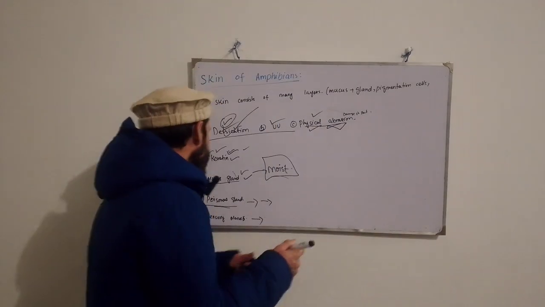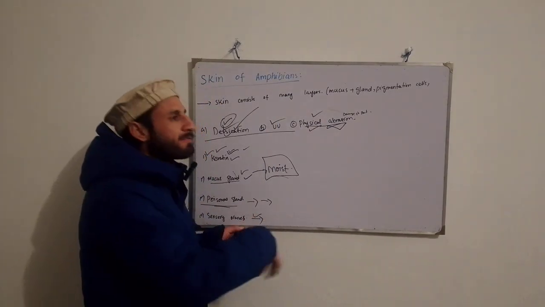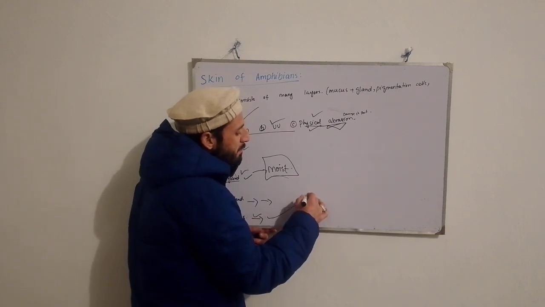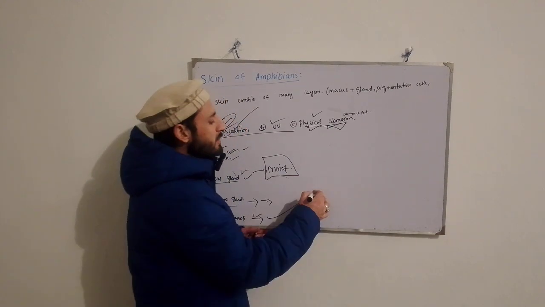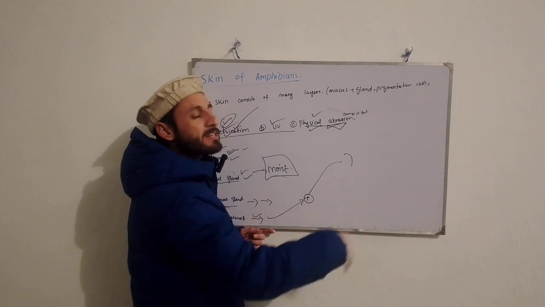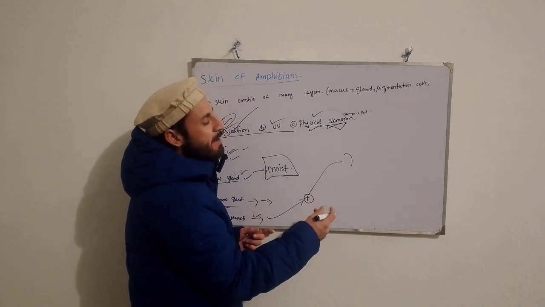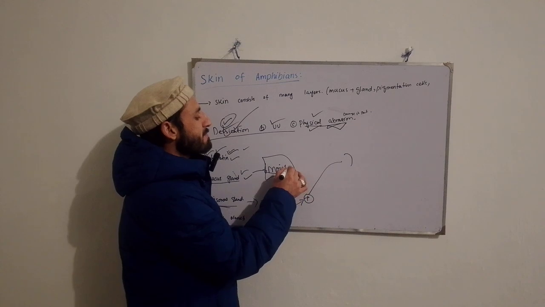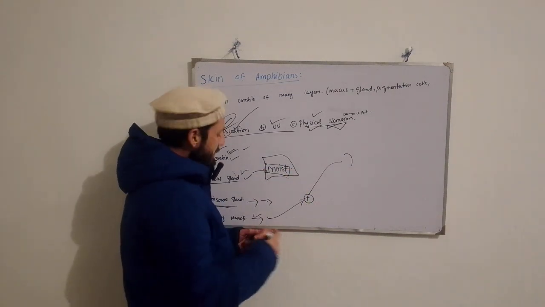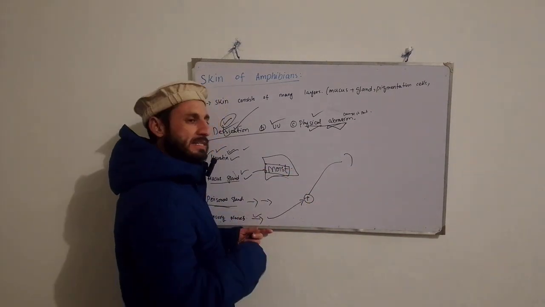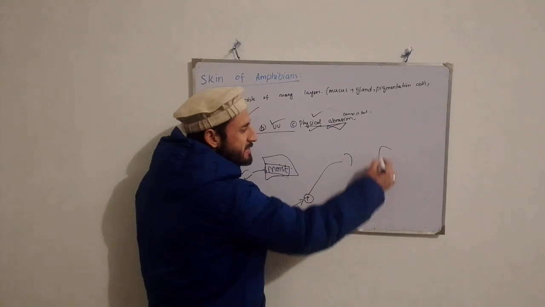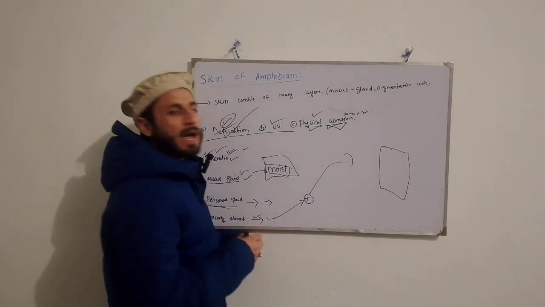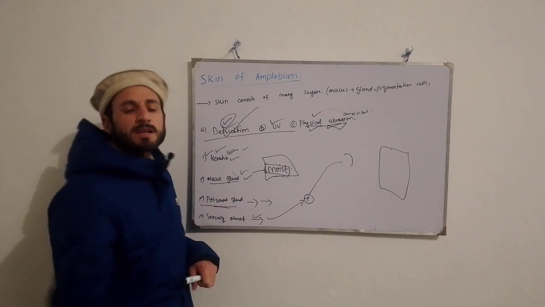When these sensory nerves are activated, they produce stimuli which go to their brain and central nervous system, due to which, when they are facing difficulty, they move to a dark area, right? So this was all about the skin of amphibians.